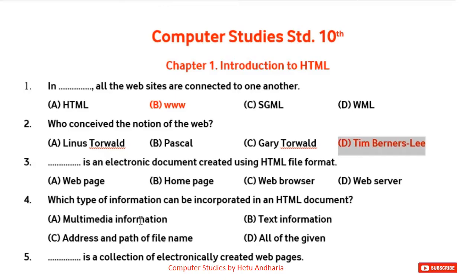Third question: dash is an electronic document created using HTML file format. What should be the answer here? Answer is web page. It is an electronic document. Okay.